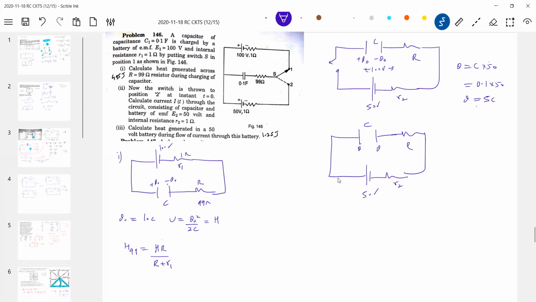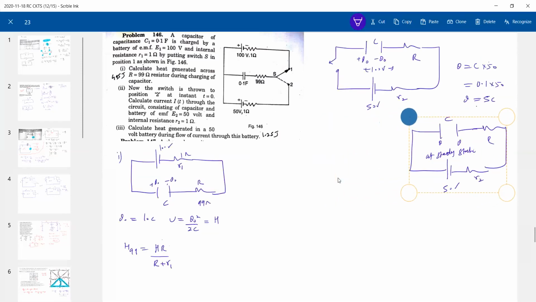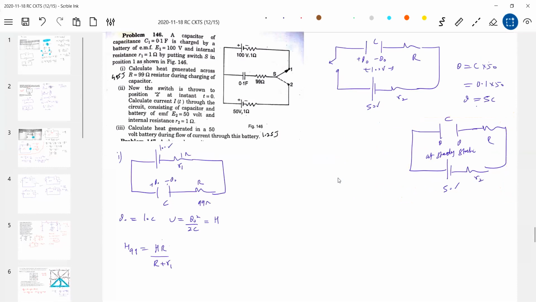So what charge has flown, if you are showing this after a long time. At any instant of time, how will the circuit be? At any instant of time in the circuit, there will be a flow of current. From where? From the capacitor to the cell. This is how you analyze the situation that the questions are asking about. So at any instant of time, the current will flow in this direction.